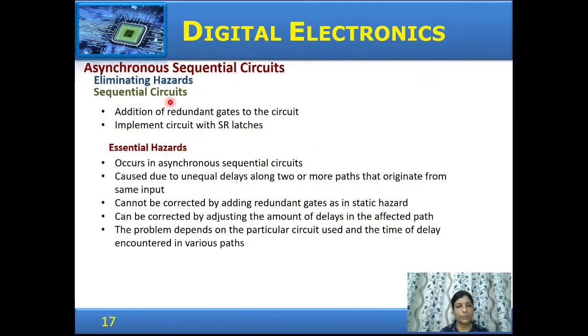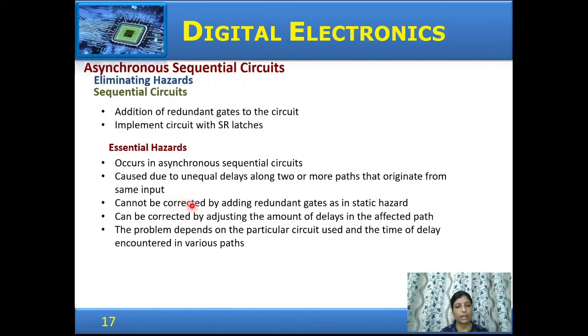Now coming to sequential circuits, hazards can be eliminated by adding redundant gates to the circuit as we had seen earlier. An alternate method is to implement the circuit with SR latches. There is an additional hazard in sequential circuits called the essential hazard, and this is caused due to unequal delays along two or more paths that originate from the same input.